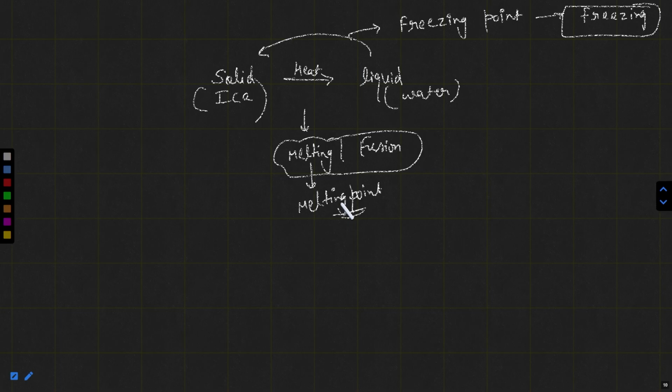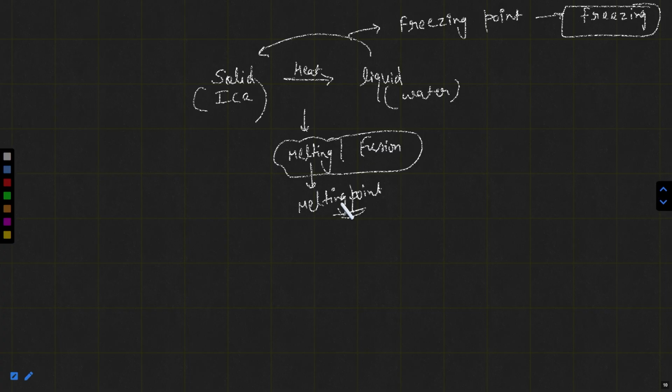Because solid particles are not free to move, they only vibrate, so they will increase the vibration and then attain that amount of energy that is sufficient to break the interparticle forces of attraction present between them. So solid to liquid conversion at its melting point is named melting.